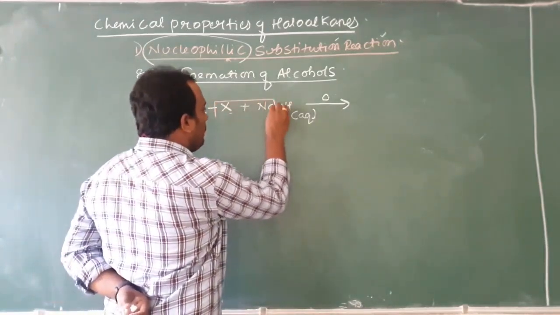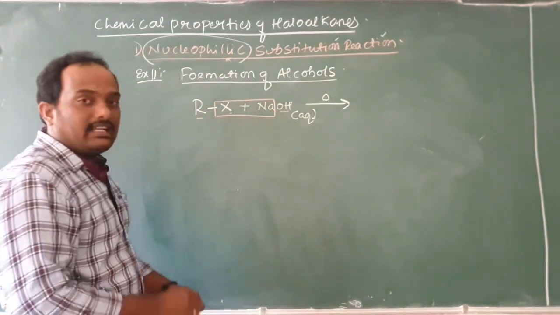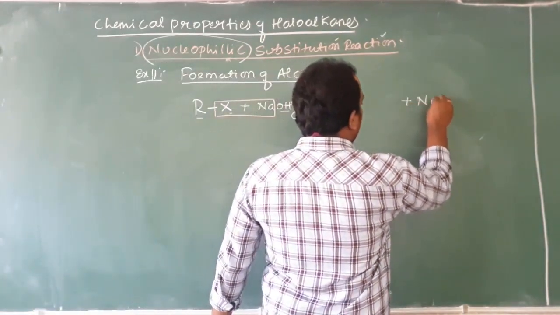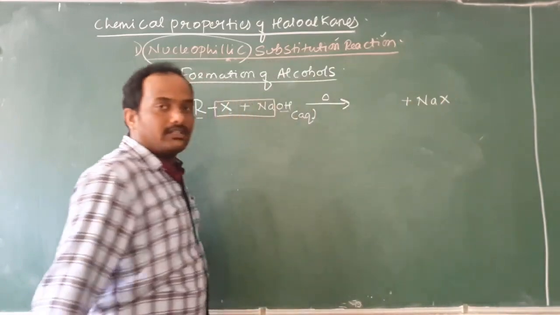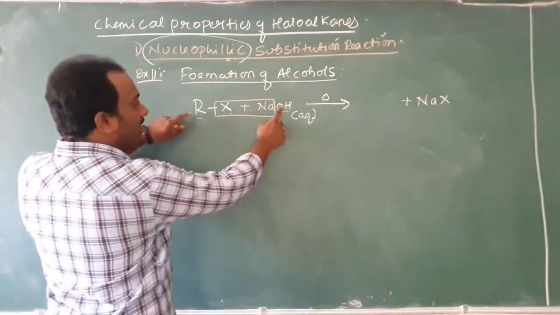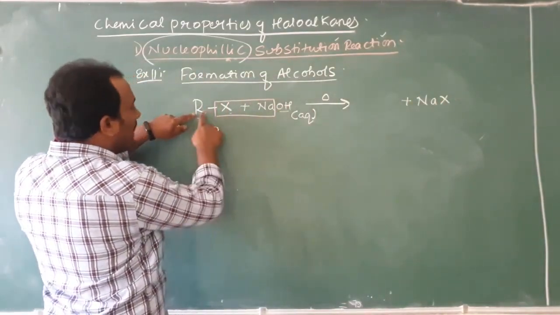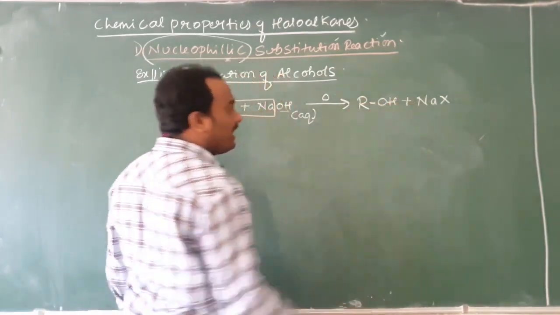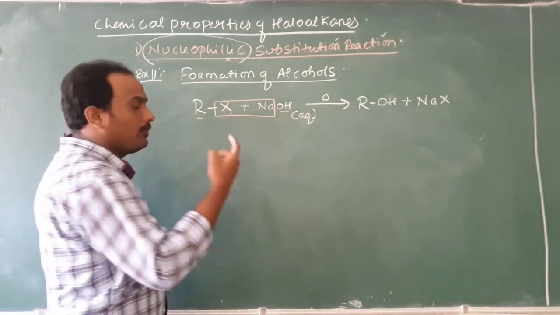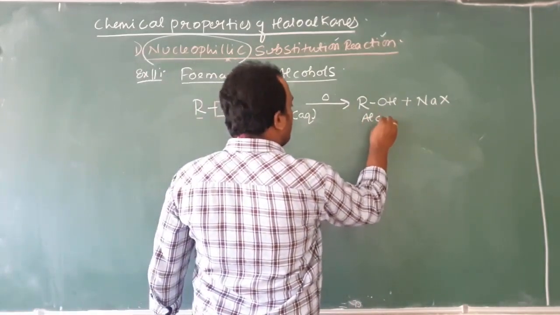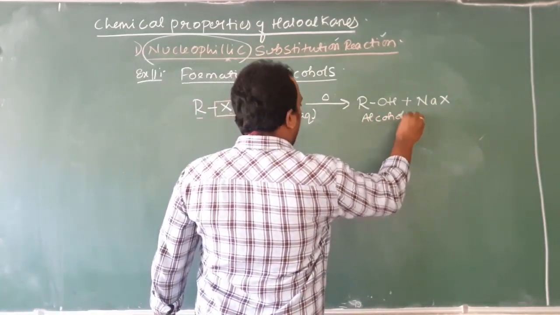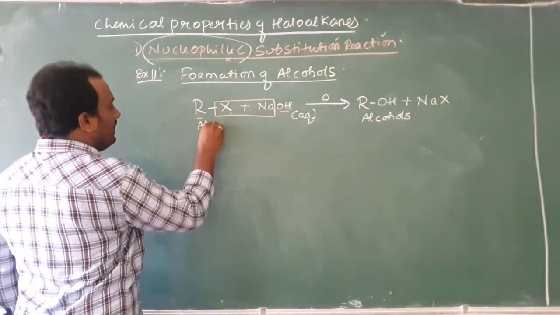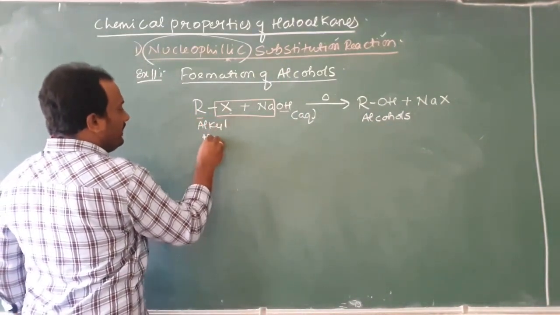These two are now eliminated as what? NaX. That I will write first. The first compound it is giving is NaX. What is left out? OH minus, being a nucleophile, will attack the R group, thereby forming ROH. Consider the R group as an alkyl group, therefore the formed compound can also be called alcohols. You know what RX stands for? RX is alkyl halide. Very simple.